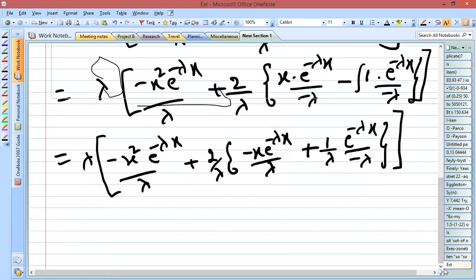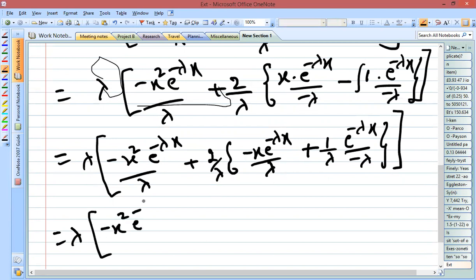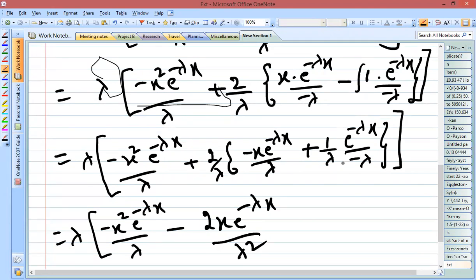And then in the next step, what you get? Lambda, minus x square e to the power minus lambda x by lambda, plus into minus is minus. I'll just replace all the terms here. Minus 2x e to the power minus lambda x by lambda square, plus into minus is minus, minus into plus is minus. So here 2 by lambda cube you will be getting. So lambda into lambda, lambda into lambda, so these 3 lambda will give lambda cube, so e to the power minus lambda x.